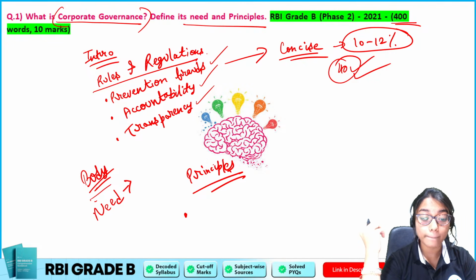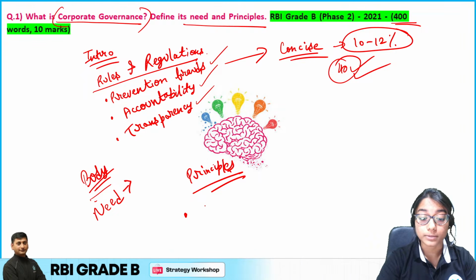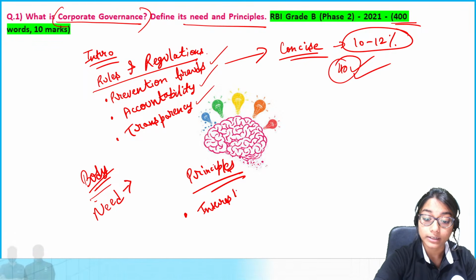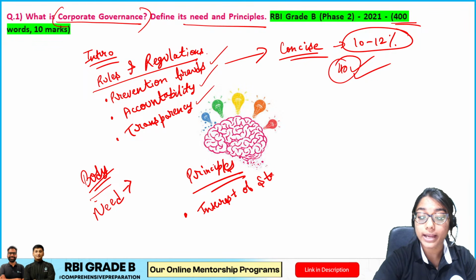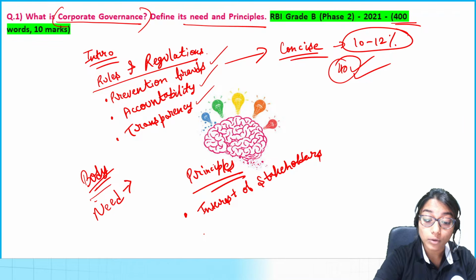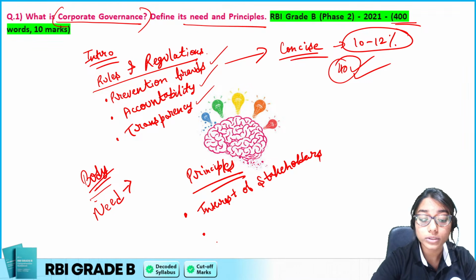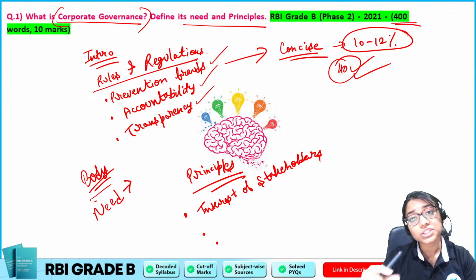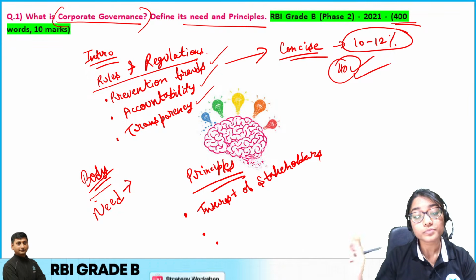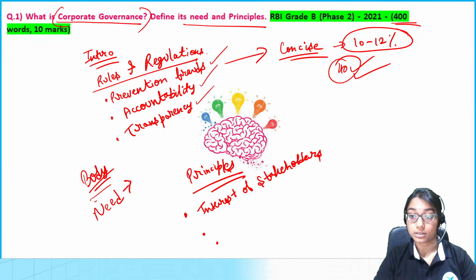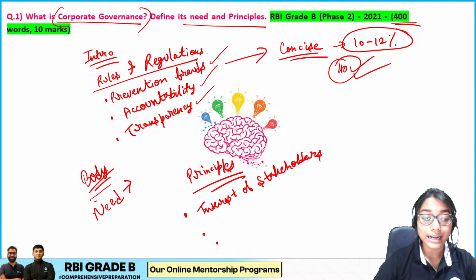Basically, when I talk about the principles, I will have to write the interest of the stakeholders. I have to keep a check on the majority and the minority stakeholders, so that everybody gets equal treatment. Then we have the accountability, the responsibilities of the board, and there are multiple principles for the same. With each, I can have certain examples. So this is how we are supposed to approach this answer. Now let us move forward and have a look at its mind map.